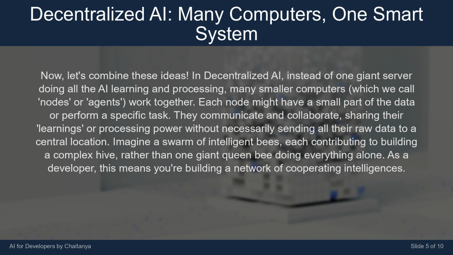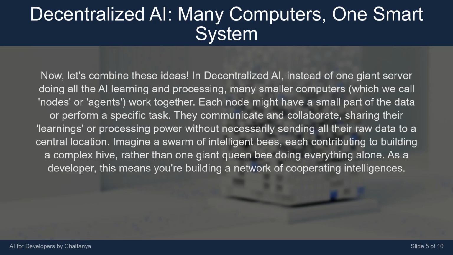Now, let's combine these ideas. In decentralized AI, instead of one giant server doing all the AI learning and processing, many smaller computers, which we call nodes or agents, work together. Each node might have a small part of the data or perform a specific task.